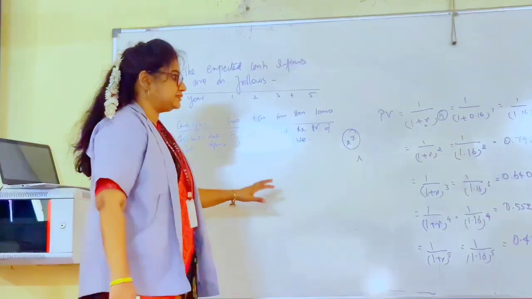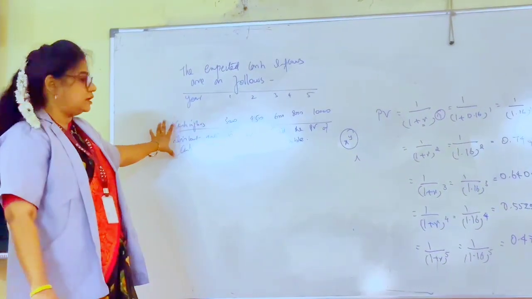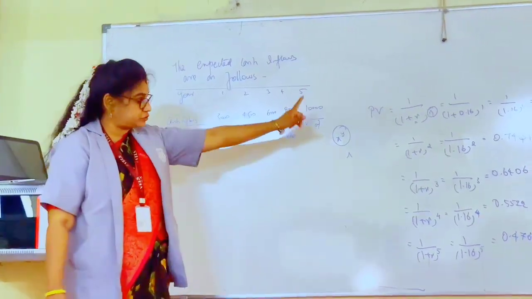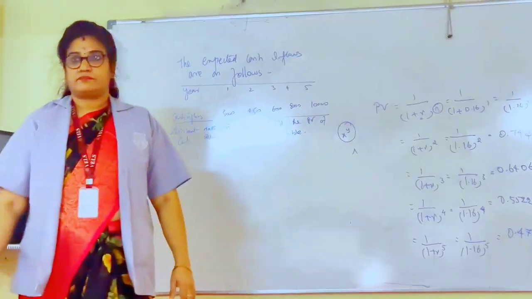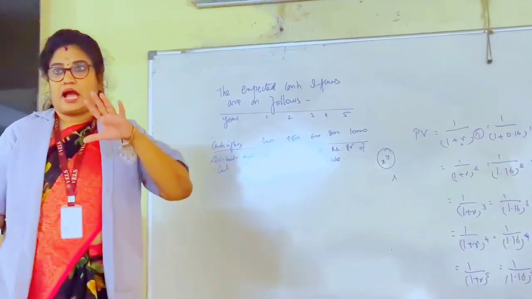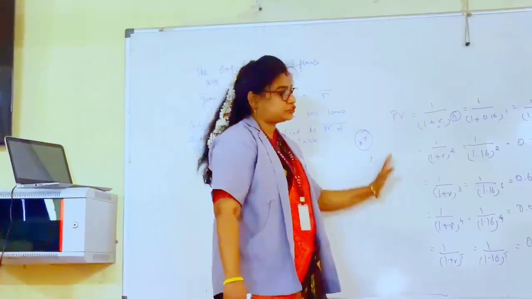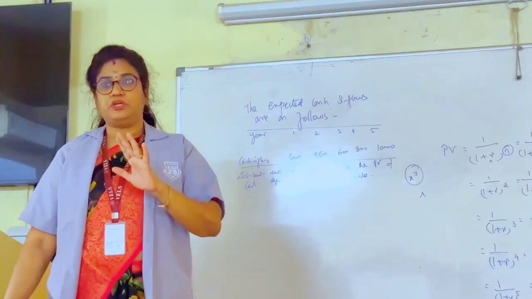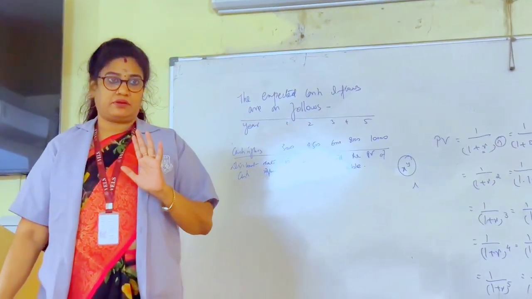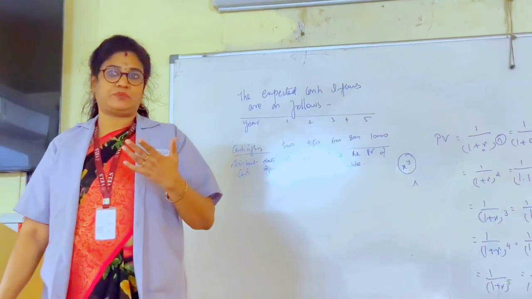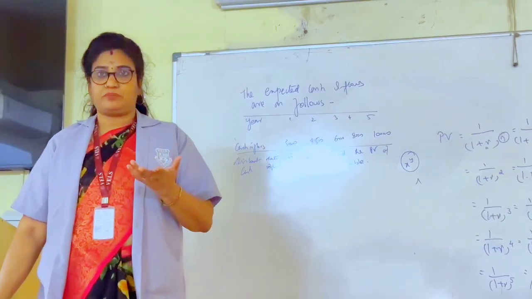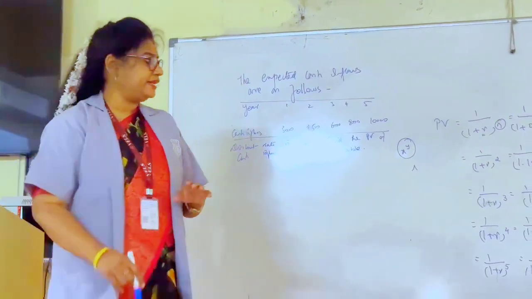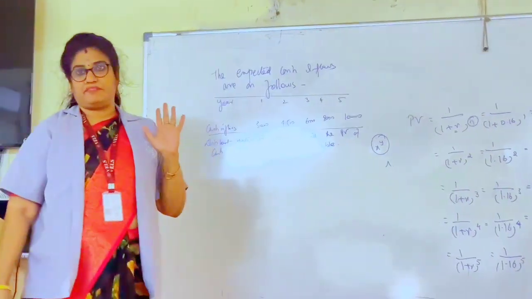But when I ask this sum for part B, you will not find the values directly. I want you to show me the working like this, because this is for 10 marks. If this working is not shown, I will not give the PV table. I expect the students to identify the PV table, because usually some sums come with PV values, but sometimes you may not have them, and you should be able to do it on your own. Clear? So first we need to identify the PV values like this.